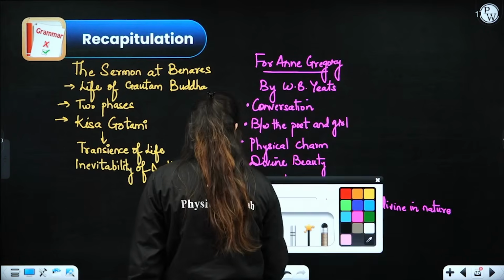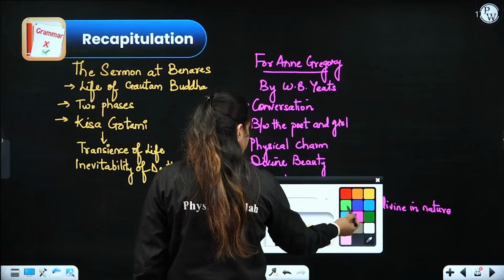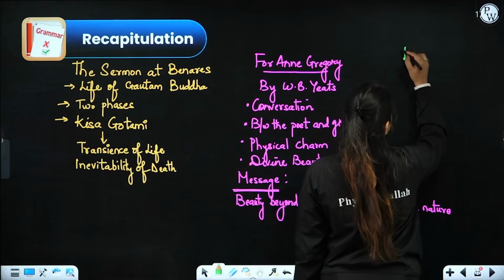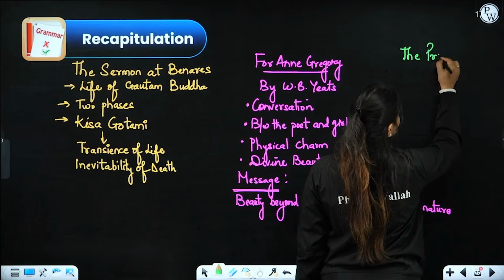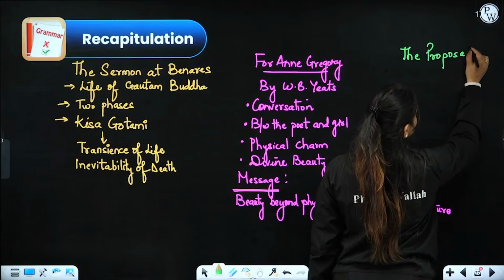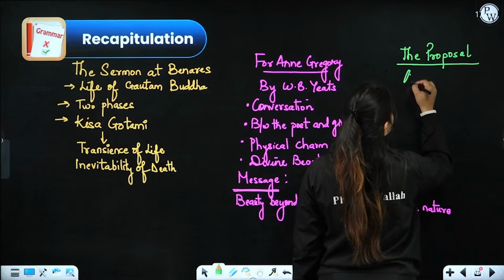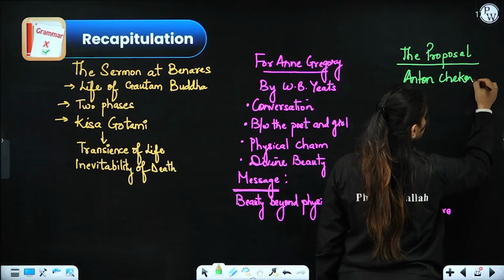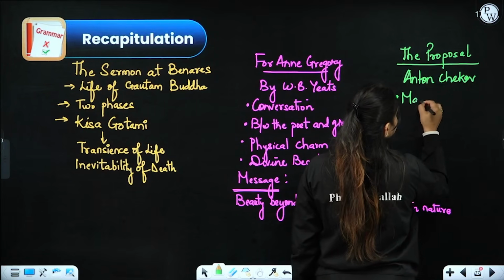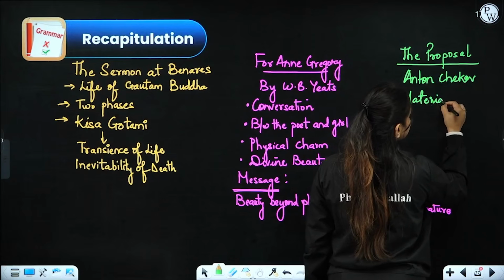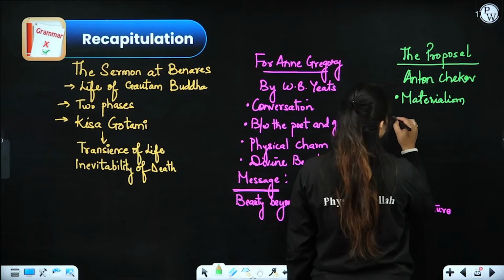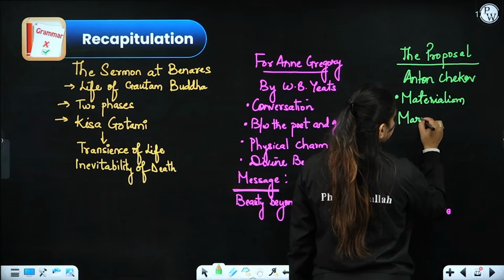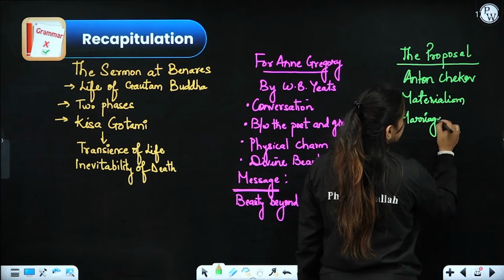Right? Then coming to the next chapter, The Proposal, which is written by Anton Chekhov, right? Talks about materialism, marriage as a deal.